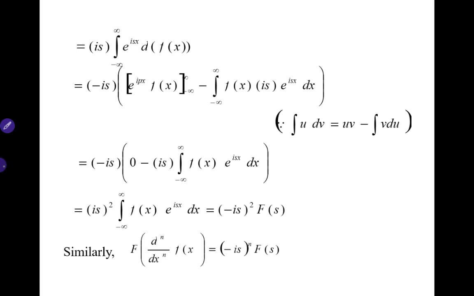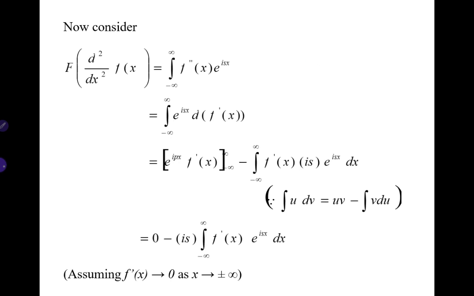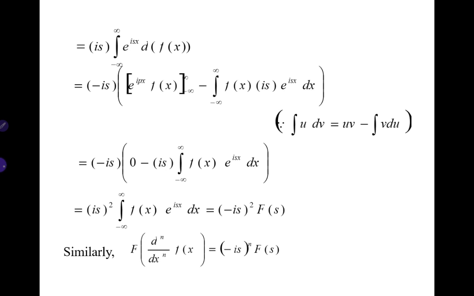That is equal to minus is into integral from minus infinity to infinity e^(isx) into d of f(x). Again, applying integration by parts for this term, we get e^(isx) into f(x) in the limits minus infinity to infinity, minus integral from minus infinity to infinity f(x) into is into e^(isx) dx.